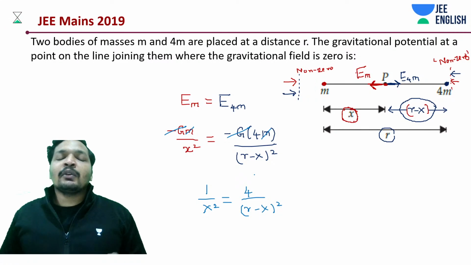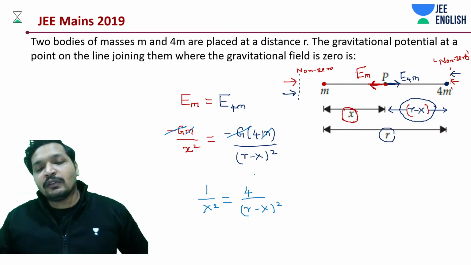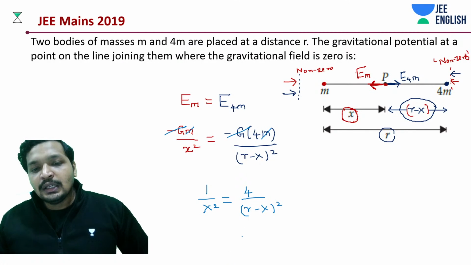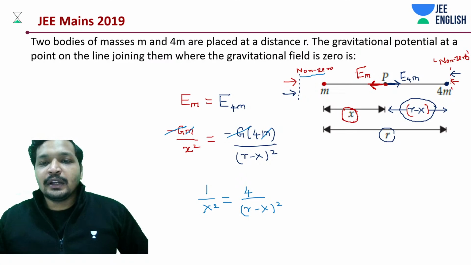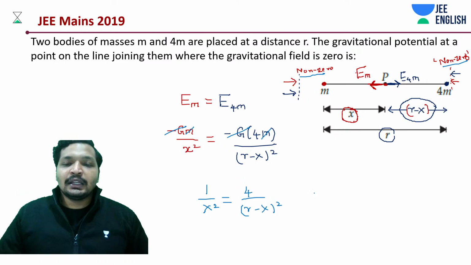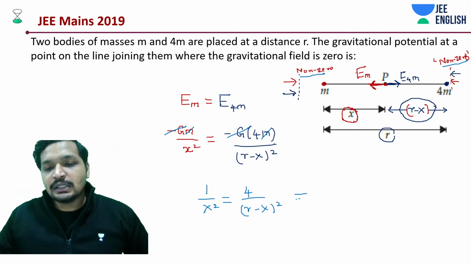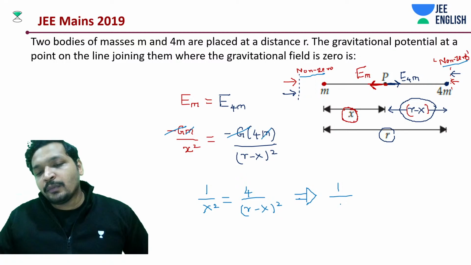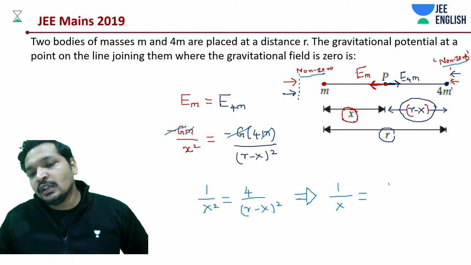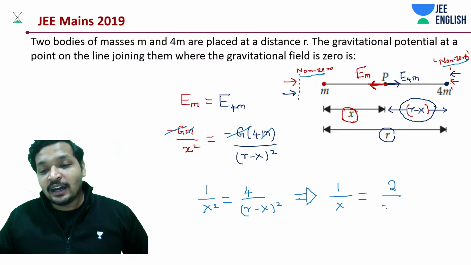You'll wonder why the negative root is not valid. We already discussed why: on the outer sides there will be a non-zero field, because the direction is the same, attractive due to both masses. Now I'm just taking the root on both sides and keeping the positive quantity, so we have 1 by x divided by R minus x.